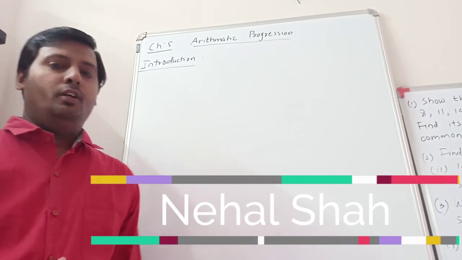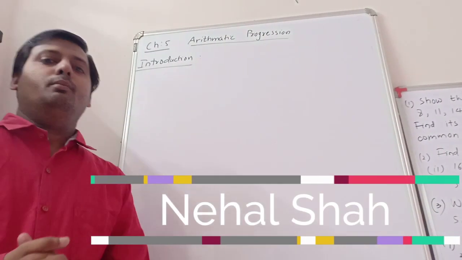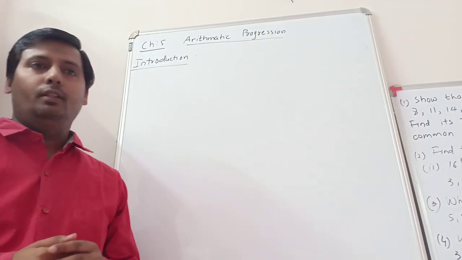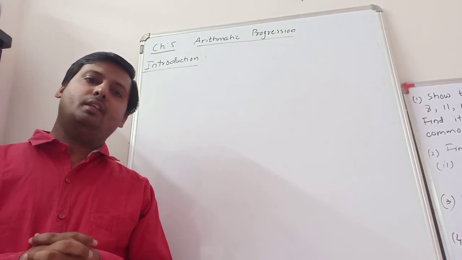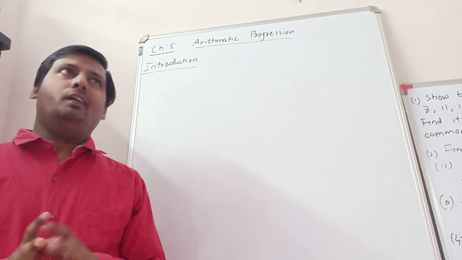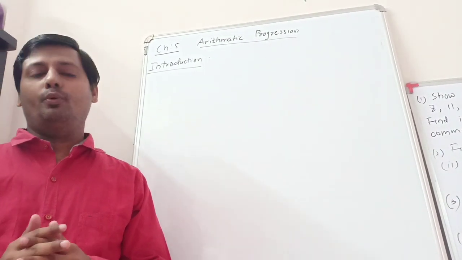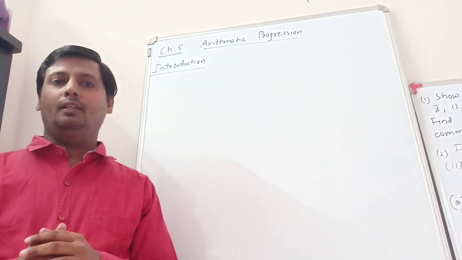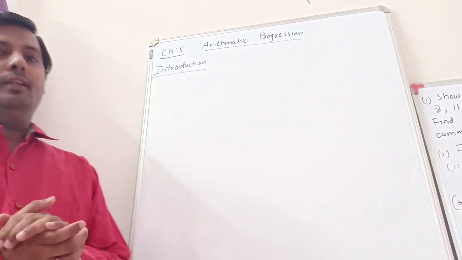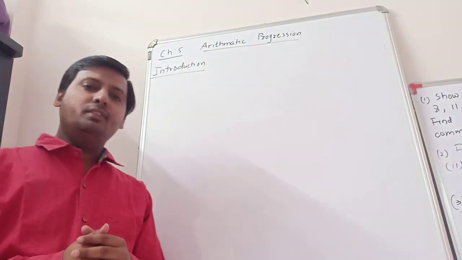Hello students, we are going to start chapter number 5, arithmetic progressions. This is a very interesting and important chapter. Arithmetic progression, and the other two progressions, geometric progression and harmonic progression, you will learn in the upper classes. So let's start our chapter.